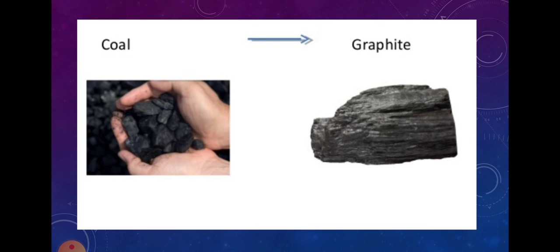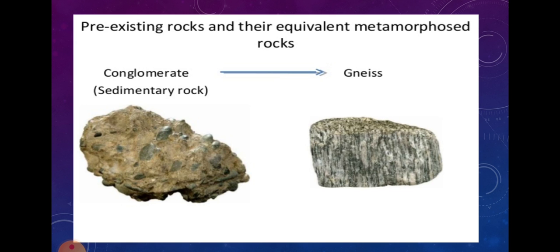Coal, you know coal is a sedimentary one, becomes graphite, a metamorphic rock. Conglomerate is a sedimentary rock, and gneiss again is a metamorphic rock. So these are all examples of metamorphism in the rocks.